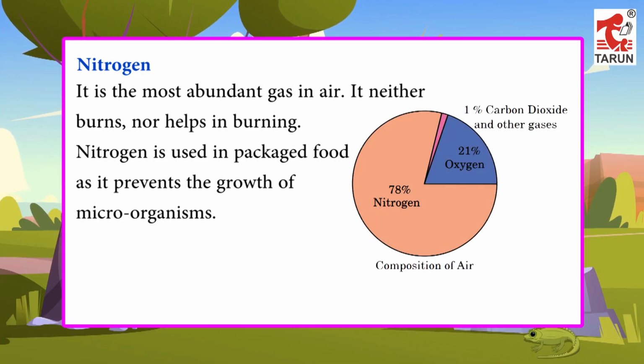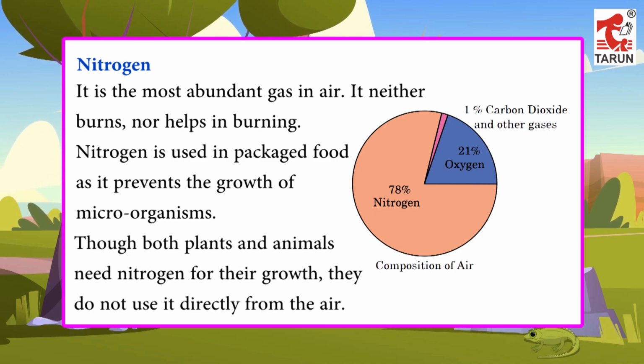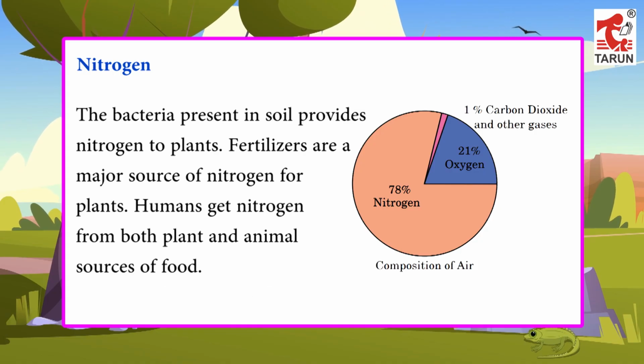Nitrogen. It is the most abundant gas in air. It neither burns nor helps in burning. Nitrogen is used in packaged food as it prevents the growth of microorganisms. Though both plants and animals need nitrogen for their growth, they do not use it directly from the air. The bacteria present in soil provides nitrogen to plants. Fertilizers are a major source of nitrogen for plants. Humans get nitrogen from both plant and animal sources of food.